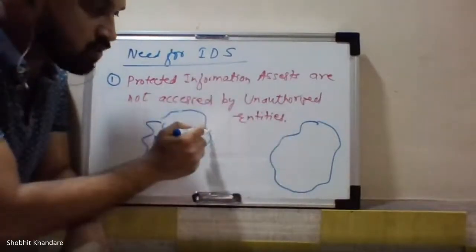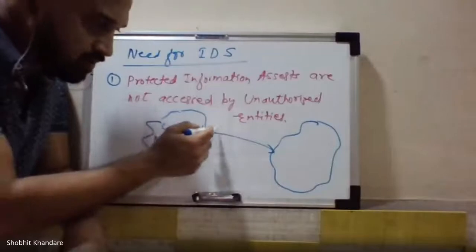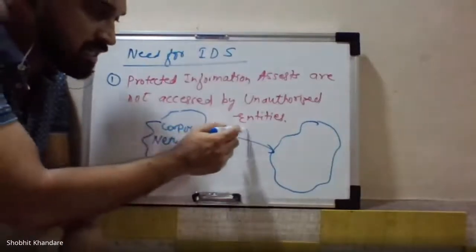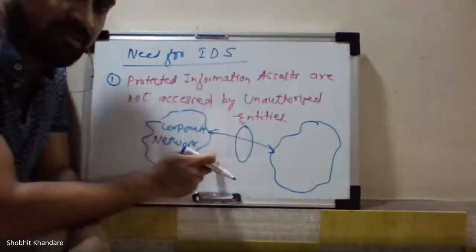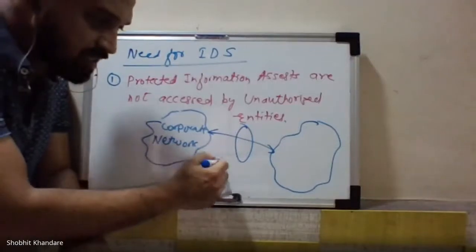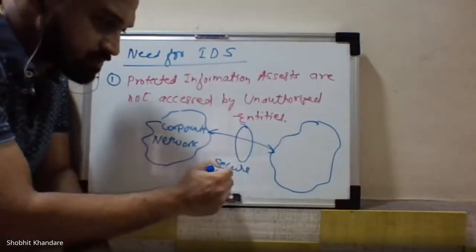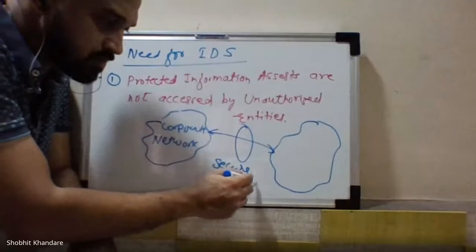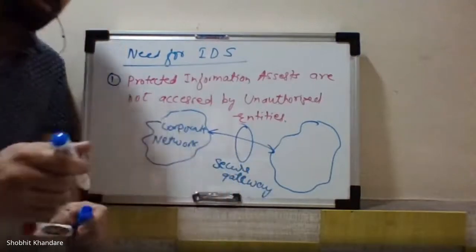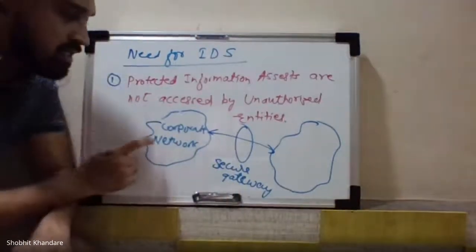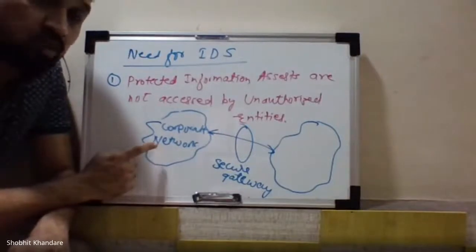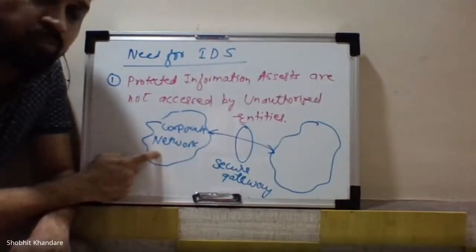Whenever you want to transmit the data or receive the data, it is through the gateway. That is called a secure gateway.